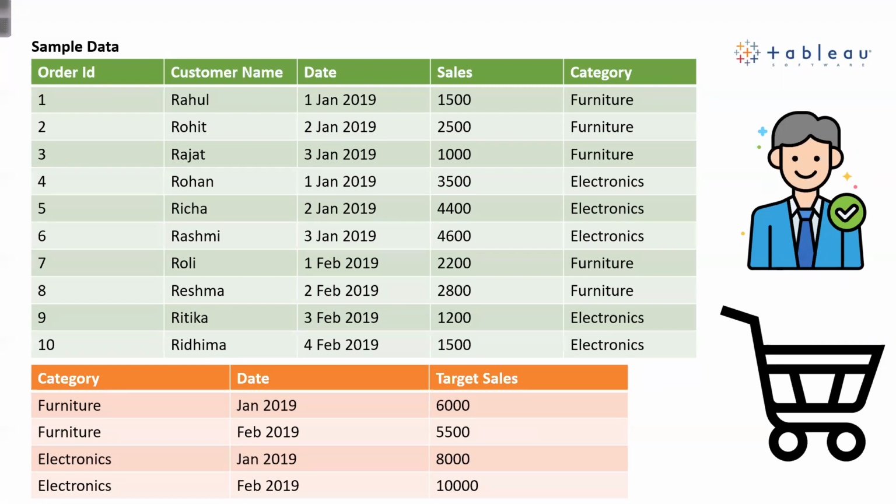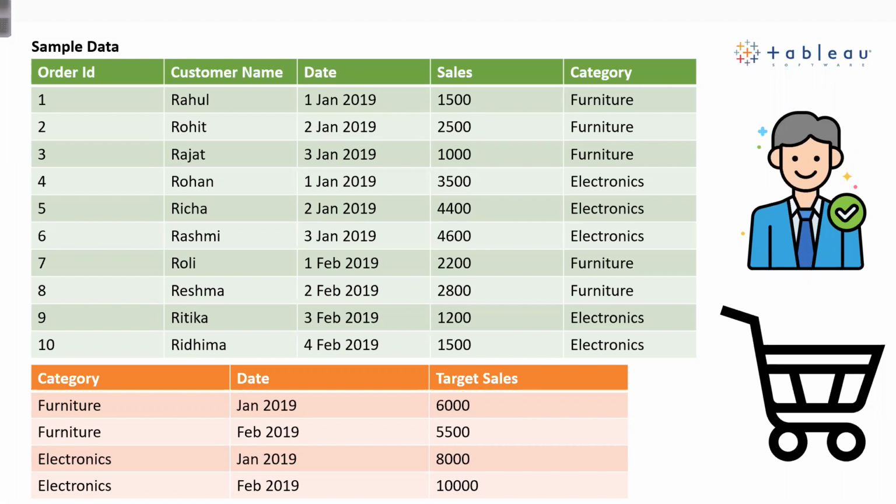The common thing between these three records is that all three records were purchased in the month of January 2019. If I go to the below table, you can see that there is a target for January 2019. The target for January 2019 is 6,000.